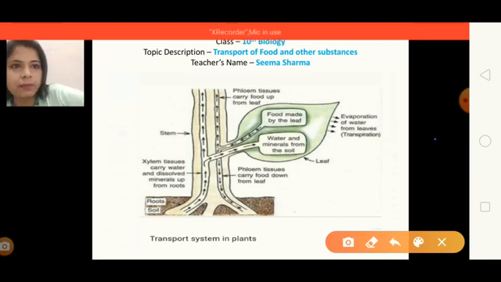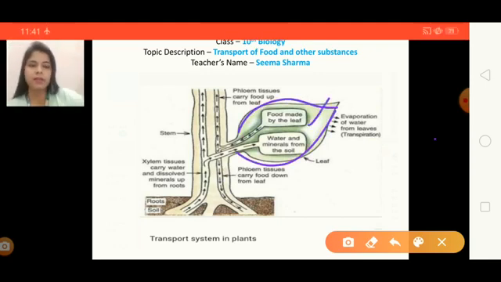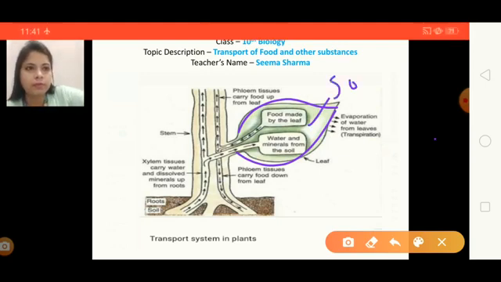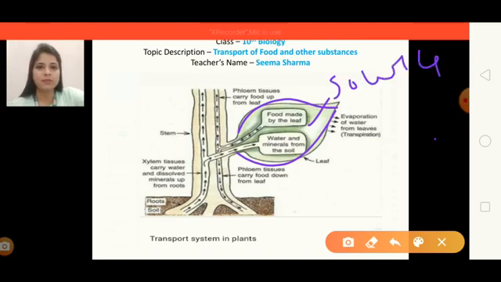This is the leaf, and food is prepared here. Chlorophyll is present here, food is prepared here only, so this is the source. But this food is also required by the non-photosynthetic parts like fruit and root.